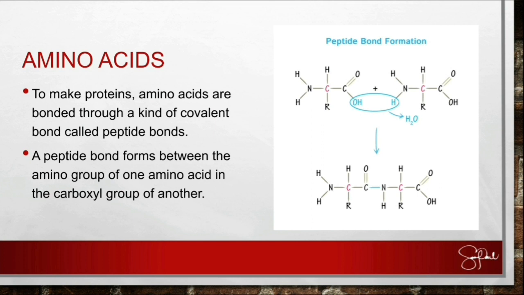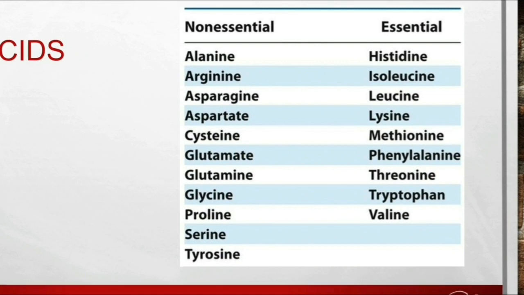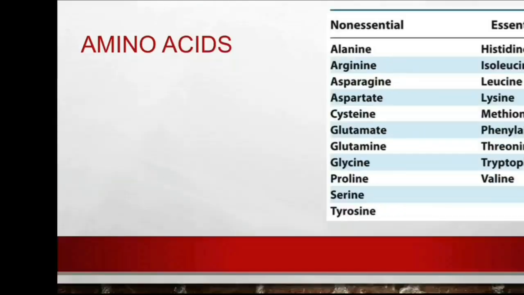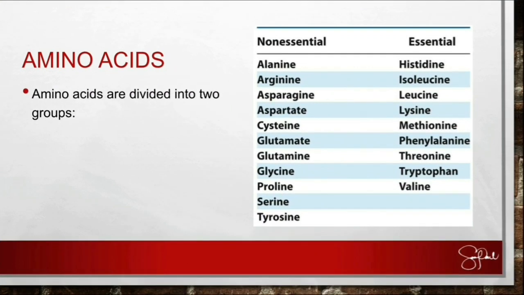Amino acids are divided into 2 groups. And what are those groups? First, we have the essential amino acids, and we also have non-essential amino acids. So what is the difference between these two?